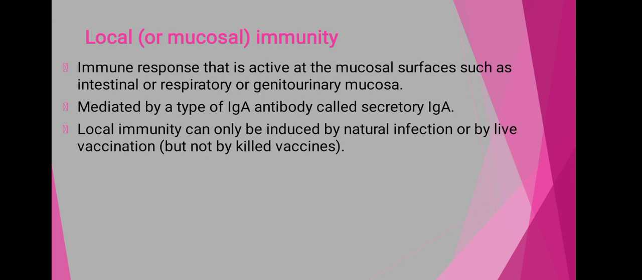Now we switch over to the local immunity. The local or the mucosal immunity means the immune response that is active at the mucosal surfaces such as the intestinal tract, the respiratory tract or the genitourinary mucosal surface. It is mediated by a type of IgA antibody, which is called the secretory IgA. The local immunity can only be induced by the natural infection or by a live vaccination.